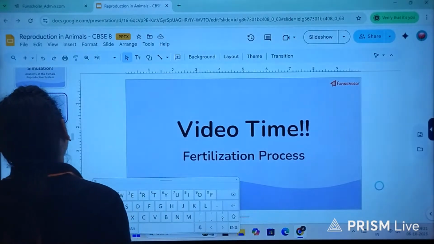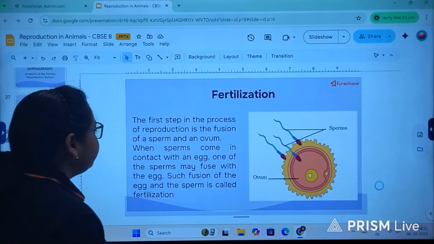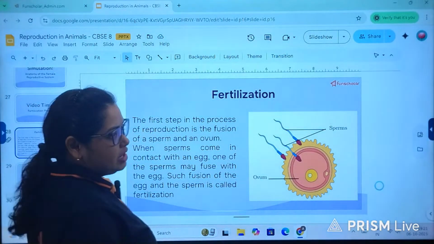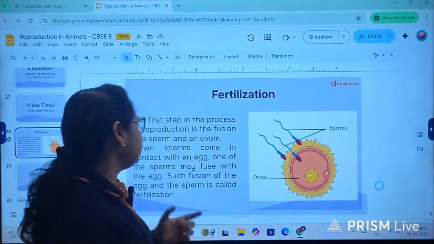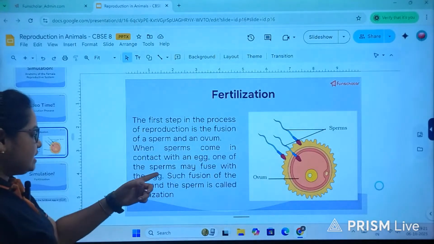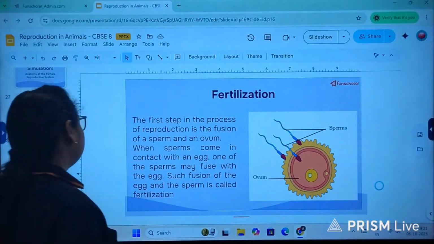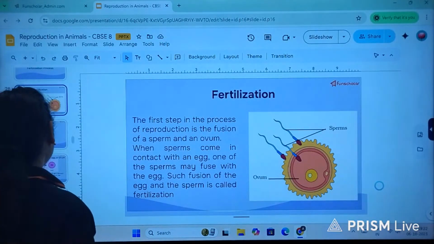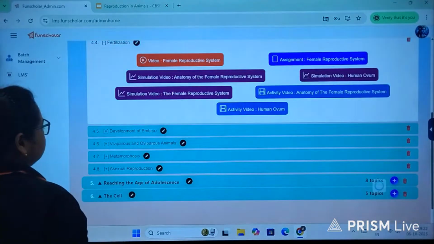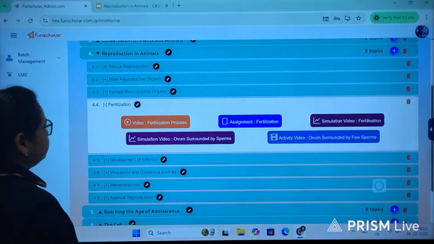Now, the fertilization process. Fertilization is the first step, where the fusion of the male gamete and female gamete takes place. In human beings, it is the sperm and the ovum respectively. As I said, only one sperm will fuse with the egg, and this is what fertilization is. So, let's watch a video about it to have a clearer idea about this process.